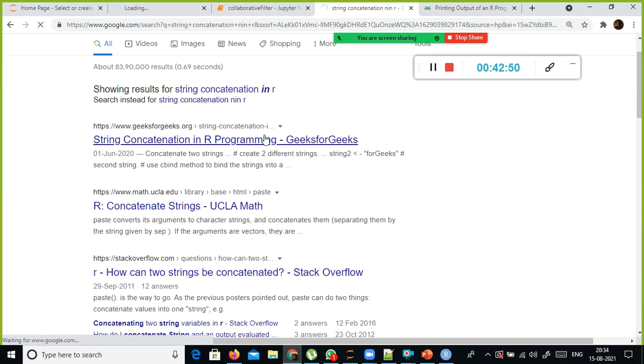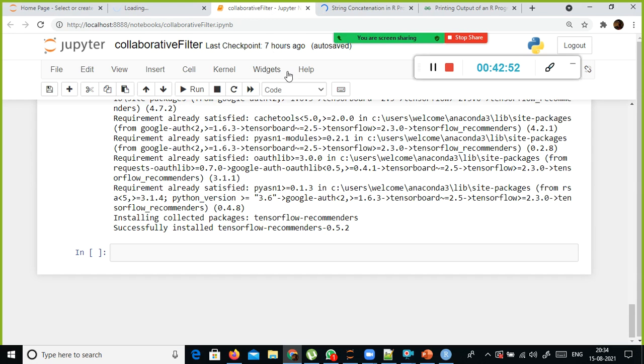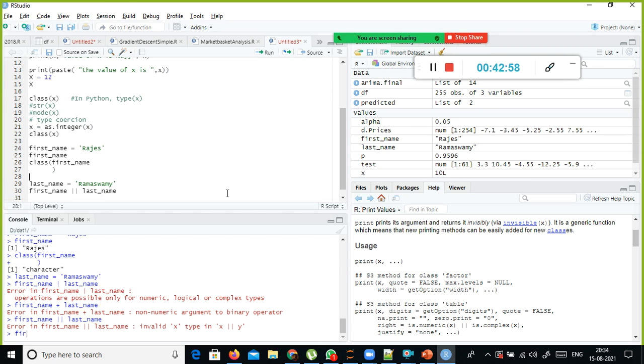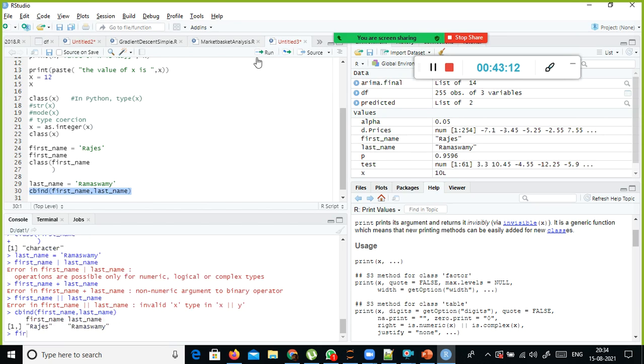Yeah, in vectors we can use cbind, column bind. It is not as straightforward as in Python. Here cbind(first_name, last_name). That's all you need to do. Combine or bind both the values. Look here, Rajesh Ramaswamy. You can combine these two things.